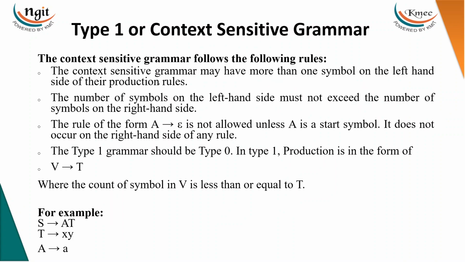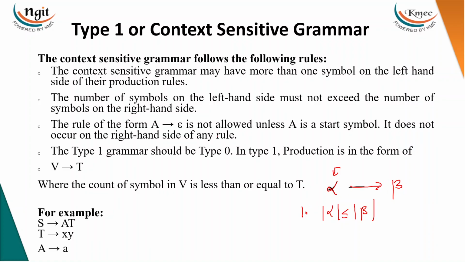Then coming to type 1, context sensitive grammars. See, the context sensitive grammars should follow these rules, right? The first and foremost condition of the context sensitive grammar is the same, guys. Here alpha tends to beta. Of course, alpha must contain at least one non-terminal on the left hand side. That's a property of the grammar, not the condition. And see, the length of the left hand side must be less than or equal to the length of the right hand side. That's the first property, the length. You may have any symbols here and you may have any symbols here.